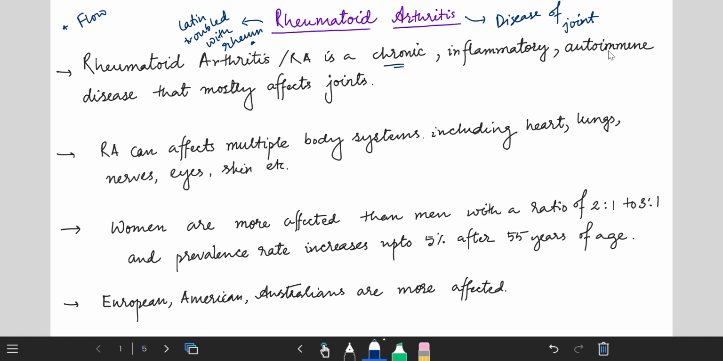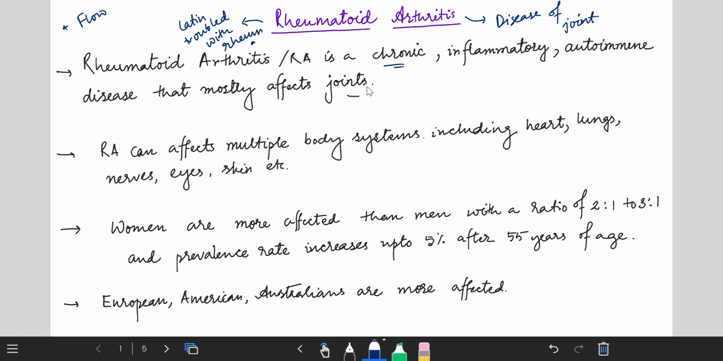Okay, now we will understand which kind of joints are mainly affected. Mostly the proximal interphalangeal joints and metacarpophalangeal joints of the hands, wrists, and small joints of the feet including the metatarsophalangeal joints are mainly affected. But the distal interphalangeal joints are generally not affected.